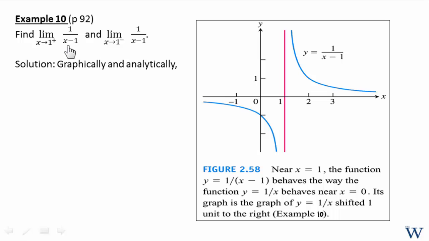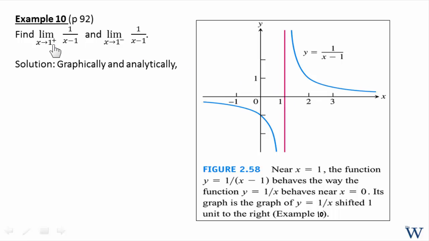So if you're approaching 1 coming from the right, that means the values of x are 1.1, 1.01, 1.001, etc. If you think about it, it's a 1 over x that's shifted to the right by 1 unit. So it's the same thing.